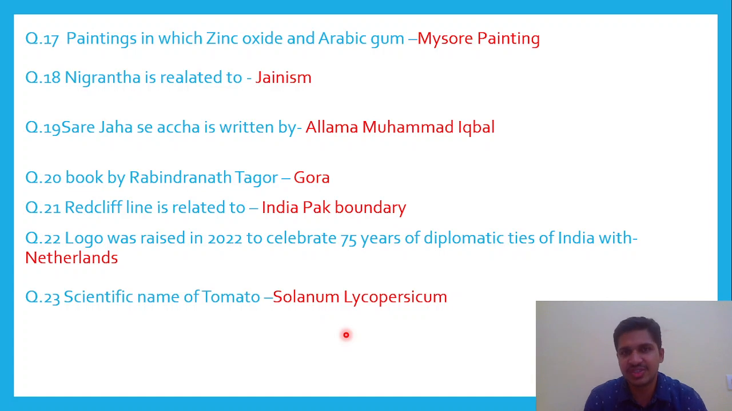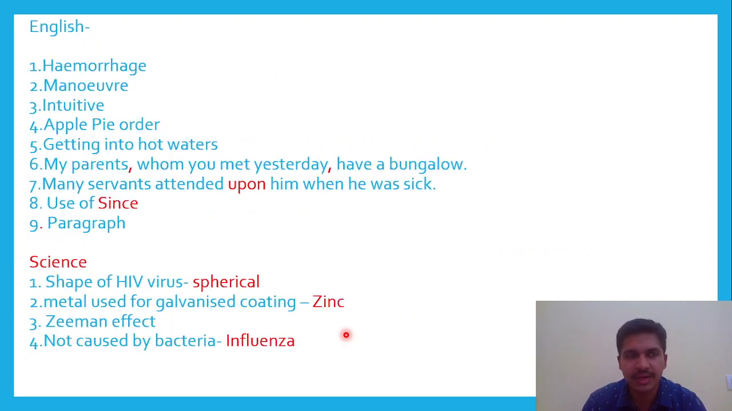There were 25 questions in GK. Two I don't remember. If you remember, please mention them in the comment below. We'll try to discuss the English and science questions as well. Three correctly spelled word questions were asked.